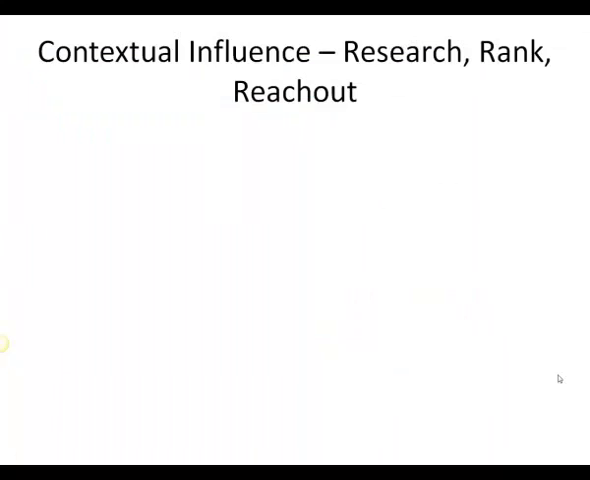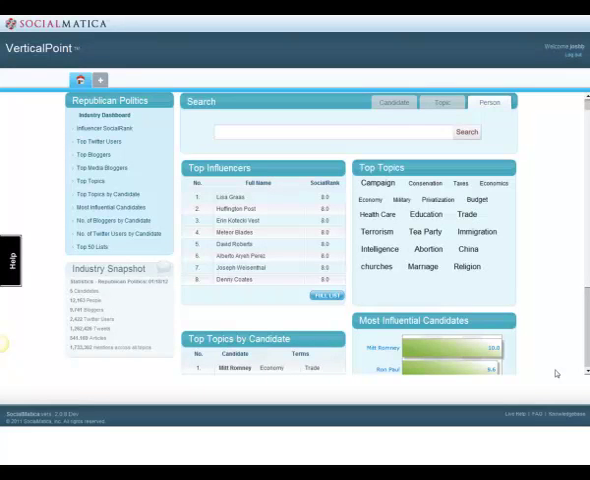What SocialMatica also provides is contextual influence, where you can research, rank, and reach out. SocialMatica provides Vertical Point, a comprehensive data model for all things social and digital. Our tool ingests websites, blog content, Twitter, and LinkedIn content to build a comprehensive understanding of the physics of the market, which tells us who influences what, where they influence what, and how we can reach out to them specifically.